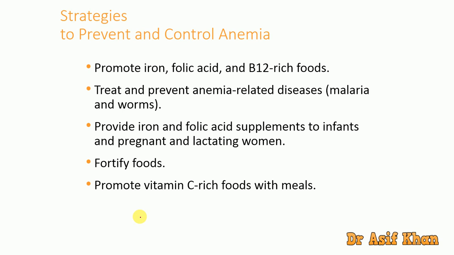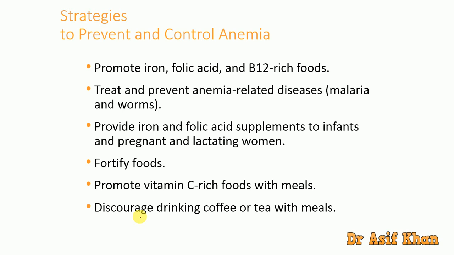And promote vitamin C: give vitamin C rich foods with meals because iron gets absorbed because of vitamin C, and that leads to correction of nutritional anemia if any is there.